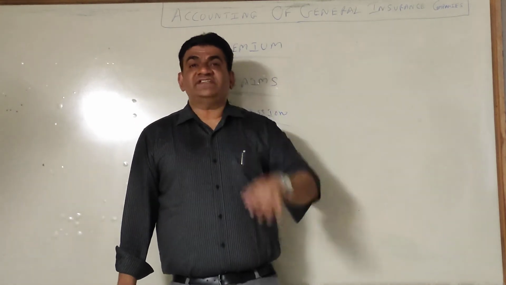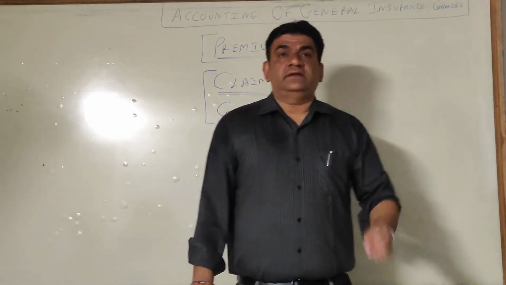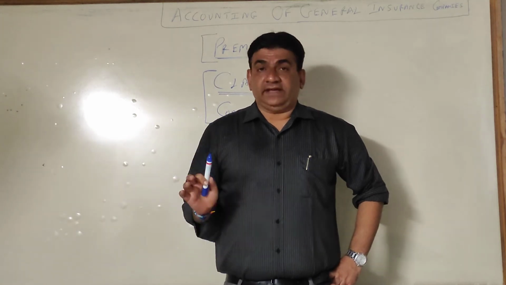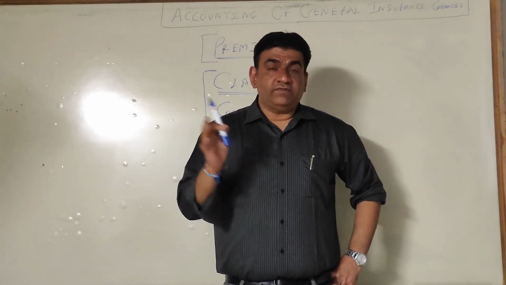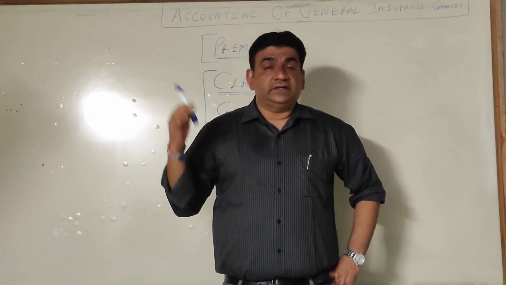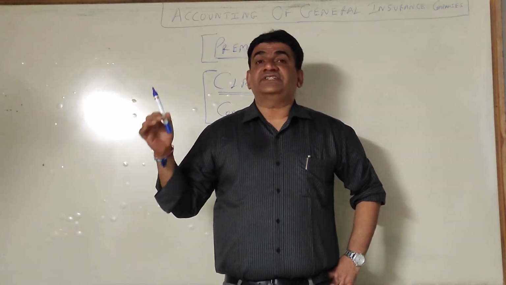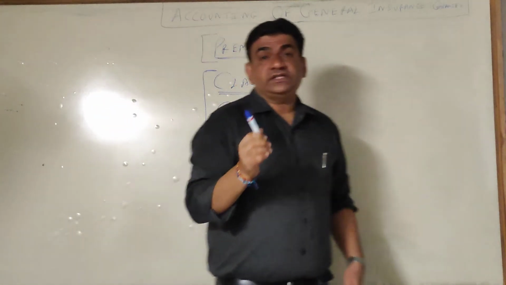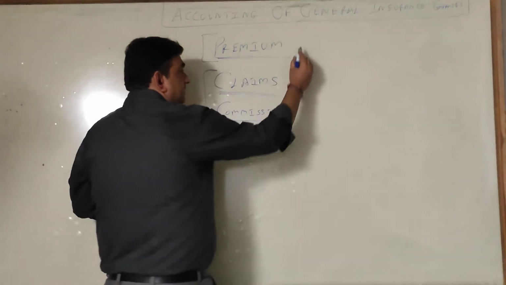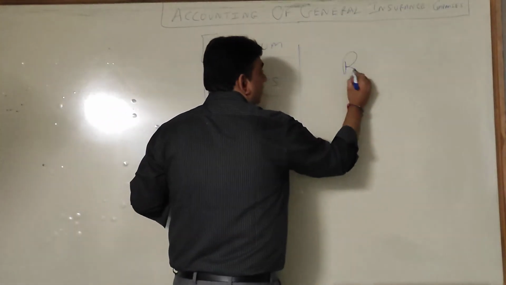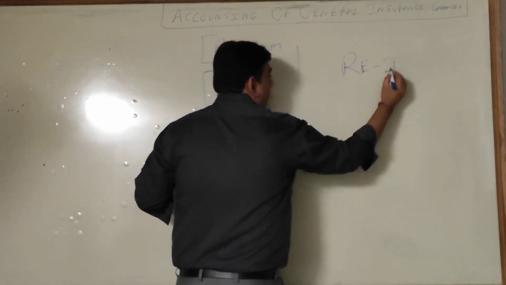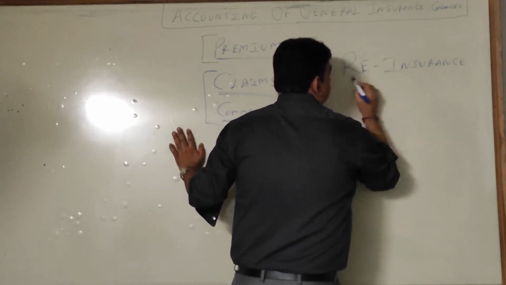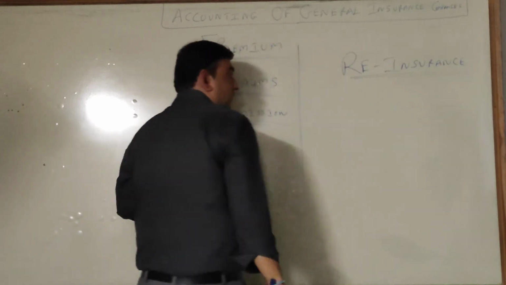Now say for example, you have decided that during the year, I can take a risk only of 50 crore rupees. More than 50 crore of risk I cannot take. Already that risk amount of 50 crore is taken care of. Now you know I cannot take additional risk, and you get new policies. So what does the insurance company do? Understand this. There is a concept which is called reinsurance.